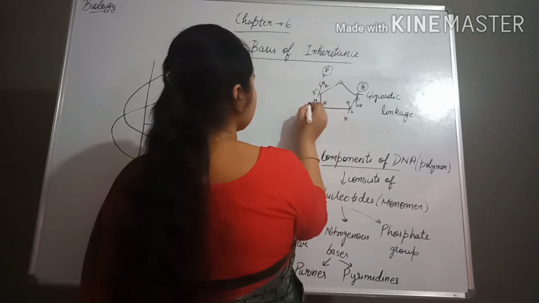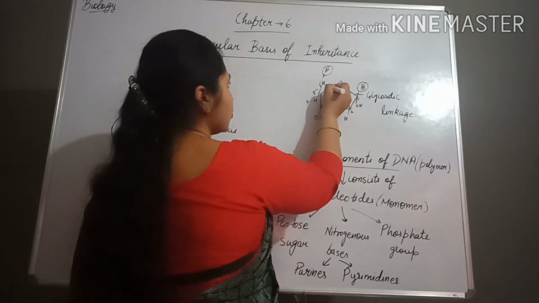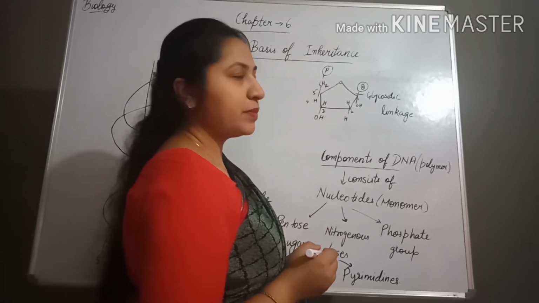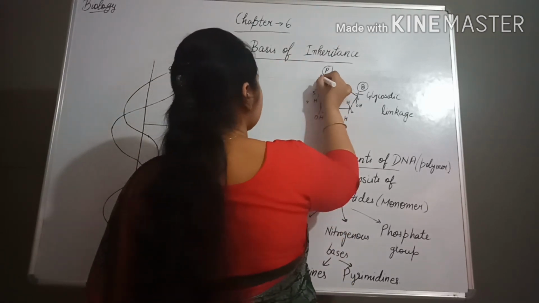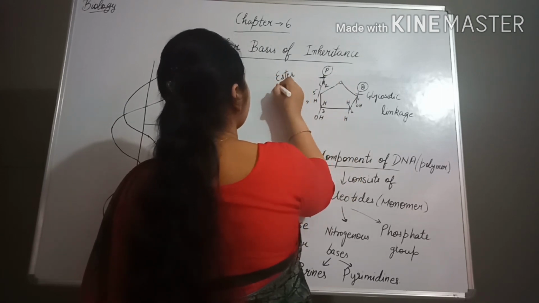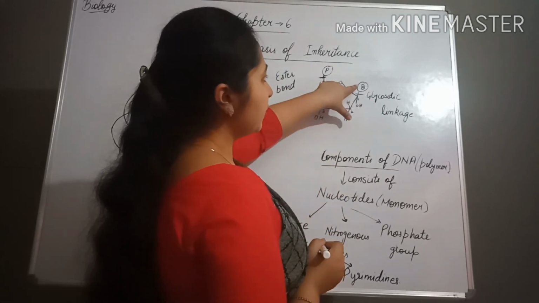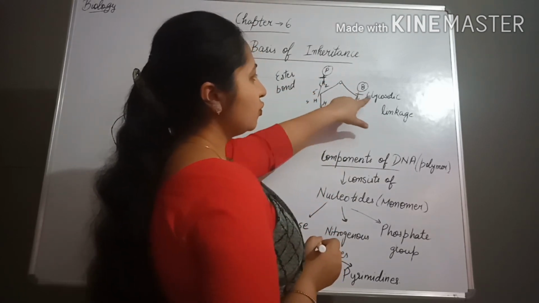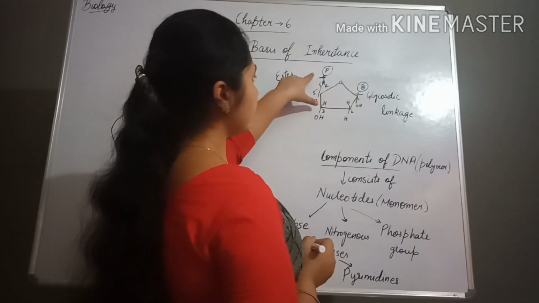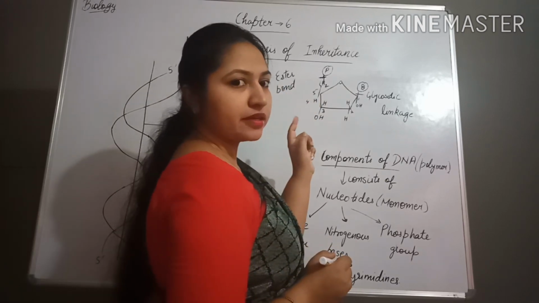This is the third position, this is the fourth, and this is CH2OH. It means that between the base and the sugar, the glycosidic linkage is present, and between the phosphate and the sugar, the ester bond is present.